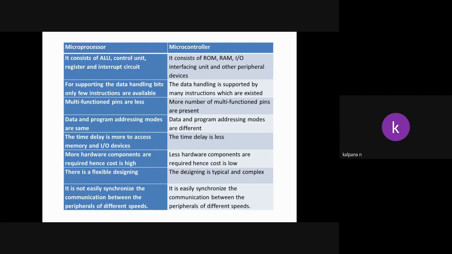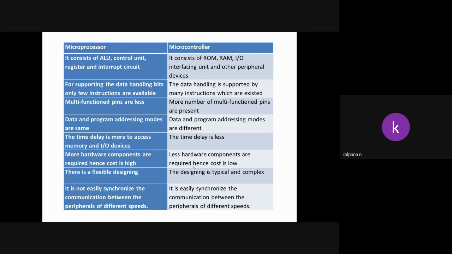Next, in the microprocessor, data and program addressing modes are the same, but in the microcontroller, data and program addressing modes are different. In the microprocessor, the same addressing mode is used for writing the program and for storing or taking the data. With the direct addressing mode, we can write the code for the program and also store the data. But in the microcontroller, there are separate addressing modes for data and separate addressing modes for the program. Addressing modes means the way of representation of the codes.